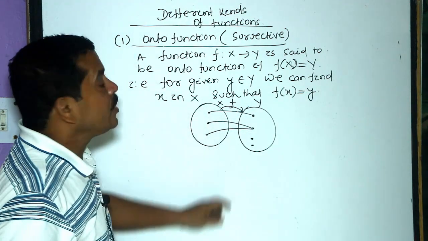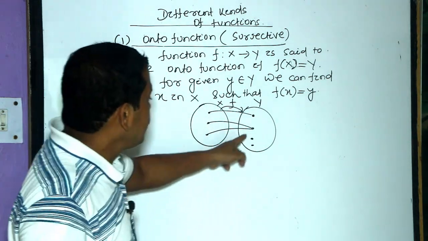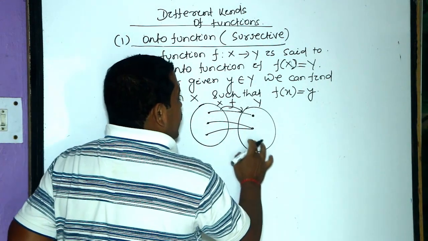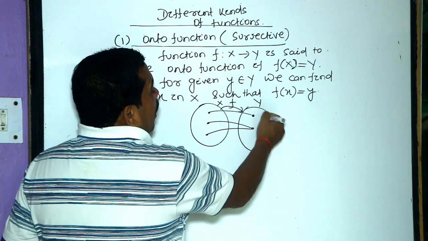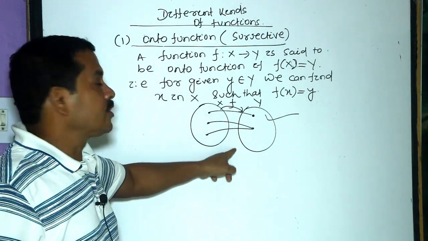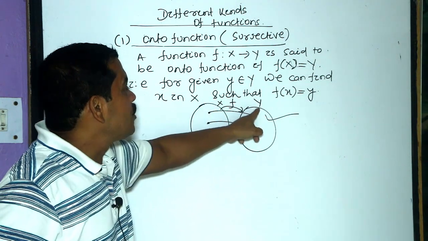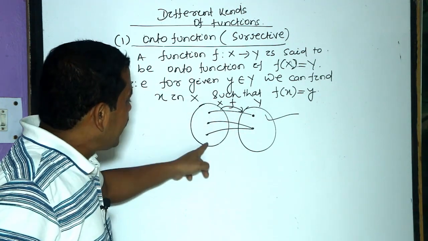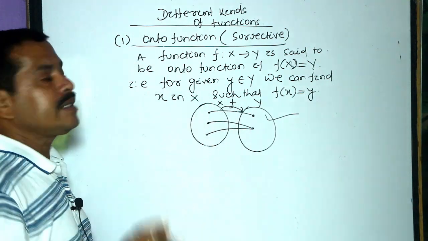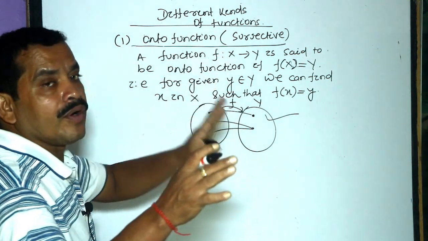Now this function is not an onto function because its range is not equal to Y. If we delete these two elements, now this is the diagrammatic representation of an onto function, because here f of X equals Y, its domain is X and its codomain is equal to range. Then in this case the function is an onto function.